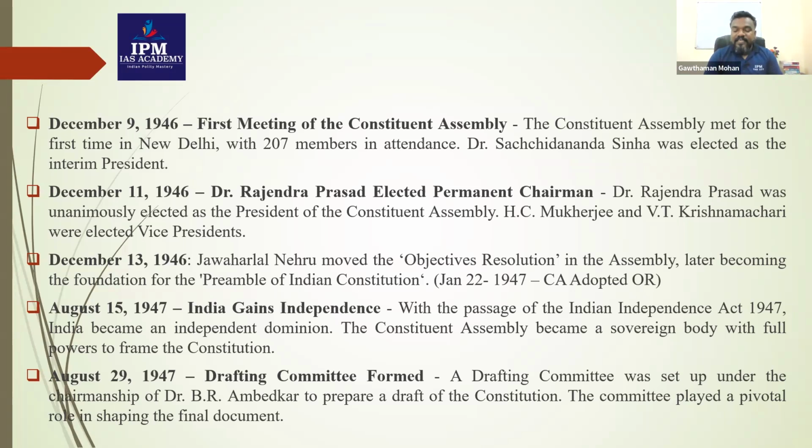After 2 days, that is in the year 1946 itself, December 11, they elected the permanent president of the Constituent Assembly. That was Dr. Rajendra Prasad, elected as the permanent chairman. So Dr. Rajendra Prasad was unanimously elected as the president of the Constituent Assembly. H.C. Mukherjee and V.T. Krishnamachari were elected as vice presidents.